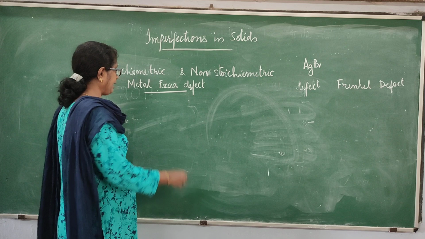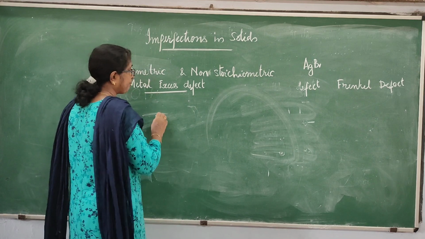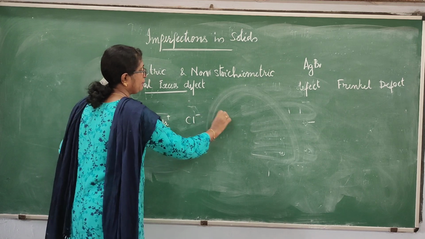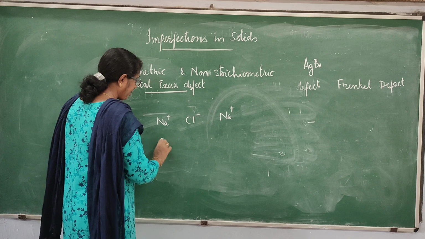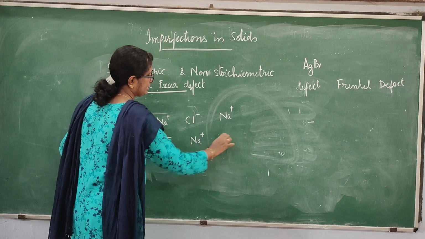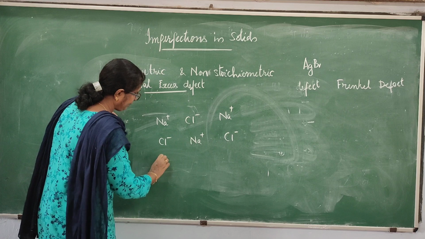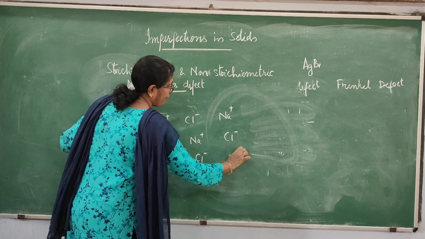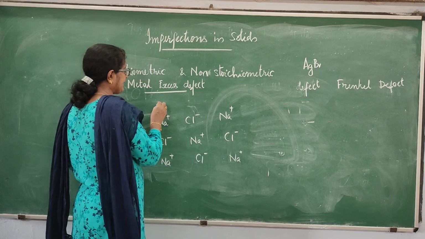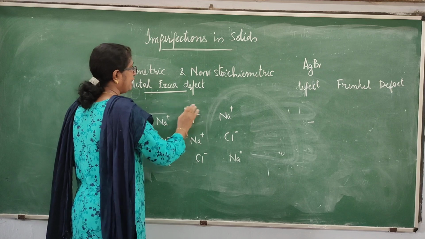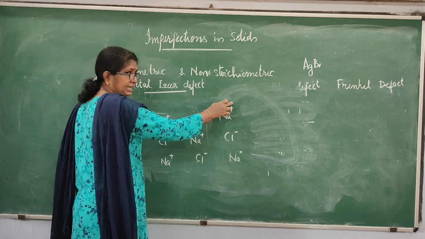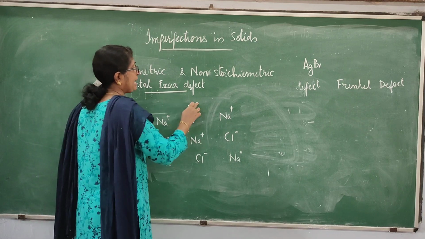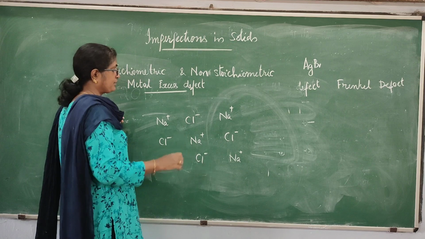See, when sodium chloride is heated in the presence of sodium vapor, the crystal will turn yellow. Why is the crystal turning yellow? The sodium chloride crystal contains sodium ions and chloride ions. Now, when it is heated in the presence of sodium vapor, sodium atoms get attached to the surface of the crystal, because sodium vapor contains sodium atoms.